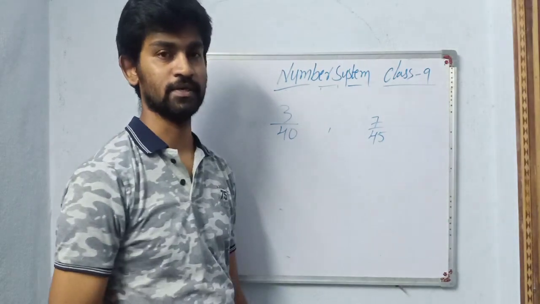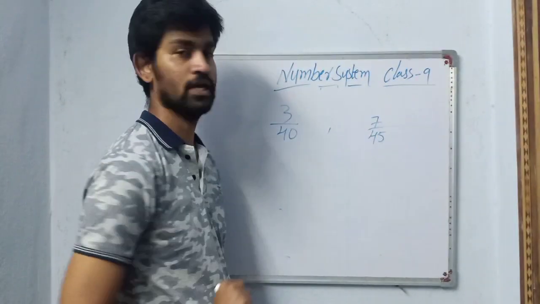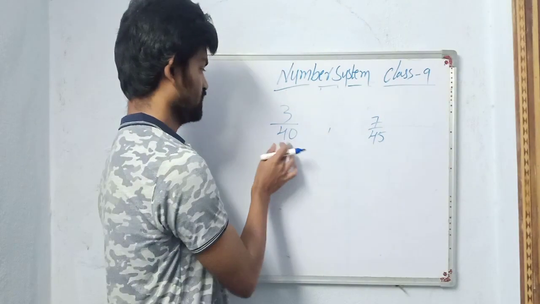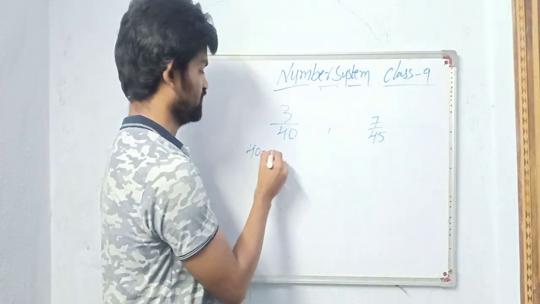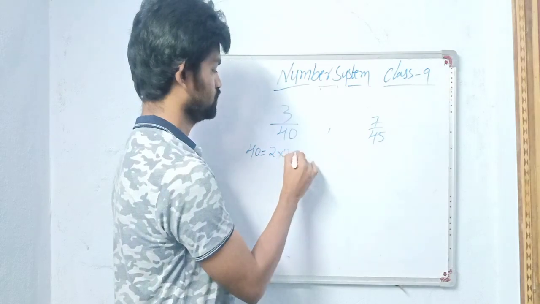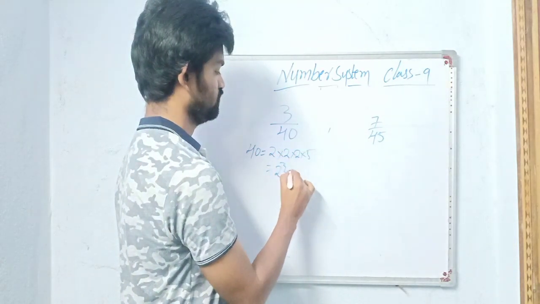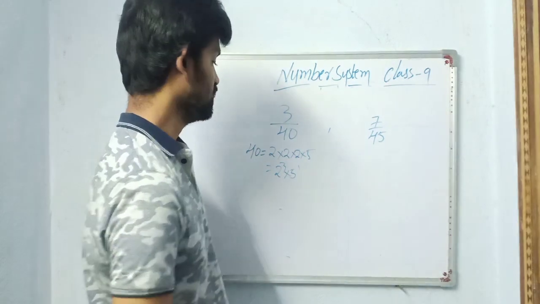So I have taken two numbers, 3 by 40 and 7 by 45. I will do prime factorization of the denominator, that is 40. 40 can be written as 2 into 2 into 2 into 5, that is 2 power 3 into 5 power 1.